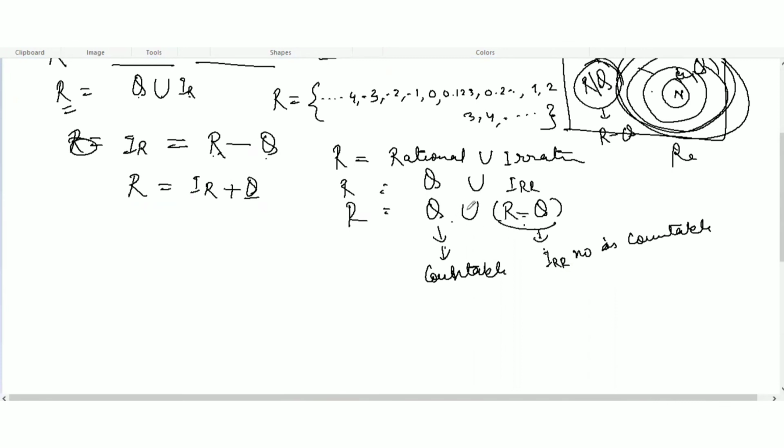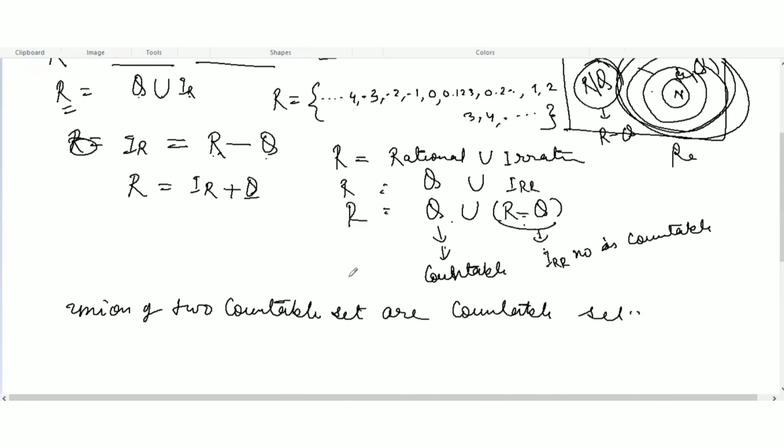So what does that mean? The union of two countable sets is a countable set. There is also a proof that the union of two countable sets is a countable set.